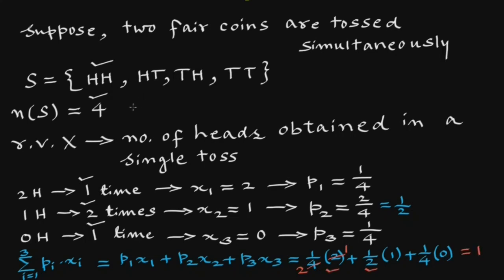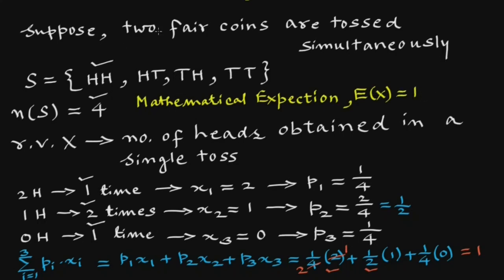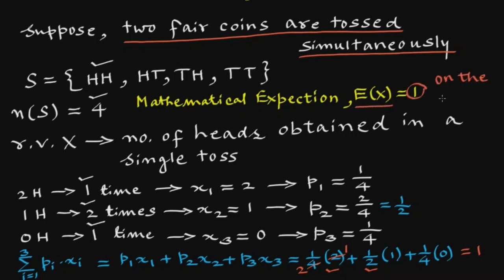This is what we call mathematical expectation E(x), where x is a discrete random variable and it is 1 in this case, which means when two fair coins are tossed simultaneously many times, then we are expected to get one head on the top on the average.